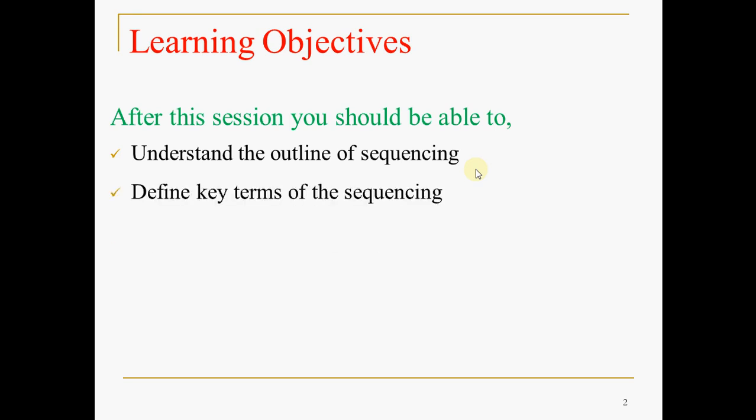Then we discussed various key terms, that is what is a job, what is a machine, process time, idle time, all that. Then we listed various types of sequencing, and in that we discussed the first type of sequencing, which is also referred to as priority sequencing, that is N jobs on one machine.